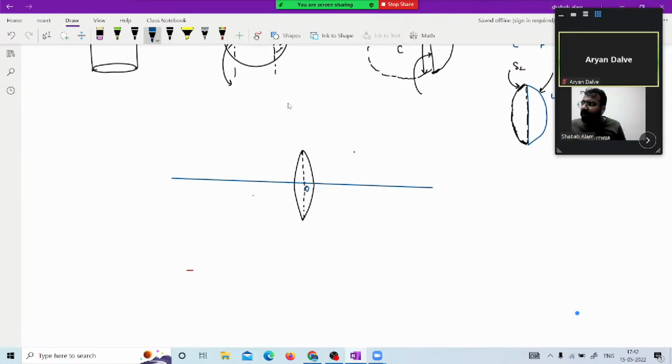Now, if I have a ray of light this way, whatever the ray with any angle from the principal axis, if it passes through the optical center, in mirror we were having pole. Now here we have optical center O, there P, here O. It passes straight without bending. How is it possible, because the refraction is going on? Let me clear your confusion at this side. Let me draw a big diagram for you all.